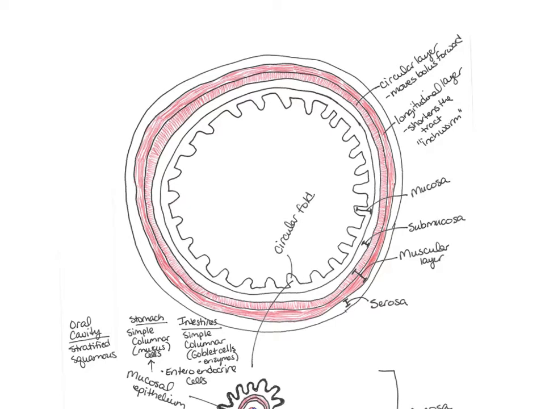So when we take a cross section, remember this is just one big muscular tube. If we take a cross section and look at the inside of the tube, this right here is inside the tube. When we are looking at things inside the tube, we call it the lumen. So this is where all the food would be, and the water. All of the contents are inside this lumen. Now we're going to look at the layers, and we're going to start with the very first layer, which is the deepest layer, and then we're going to work our way out.